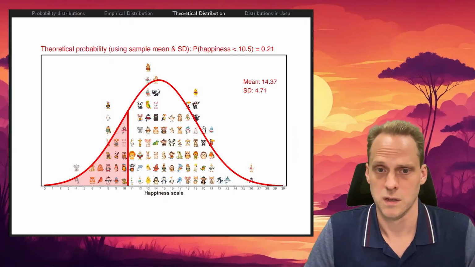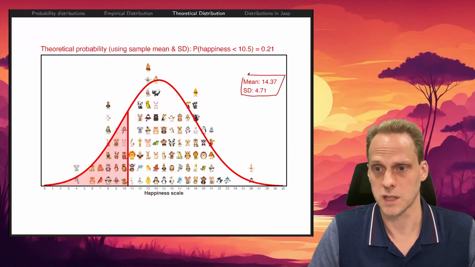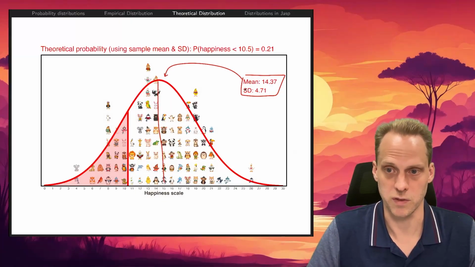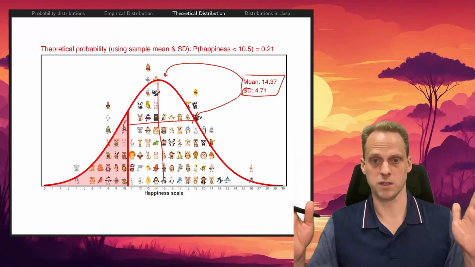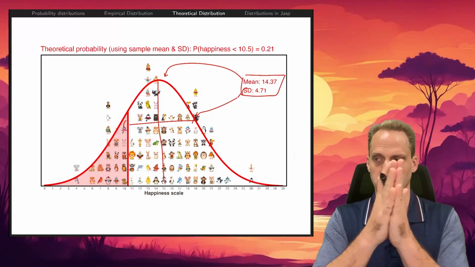Now we need to place it, so we need two parameters here: the mean and the standard deviation. The mean is what controls the center point of this distribution. The standard deviation is what controls the width of the distribution. The larger the standard deviation, the larger the width of the distribution. The mean says where the average is.